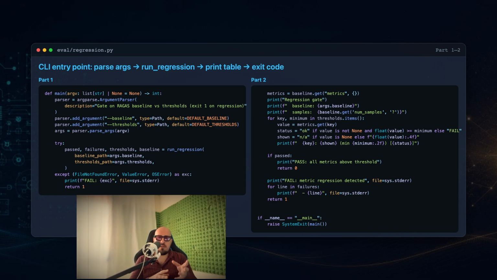The main function is the command line interface. It accepts optional baseline and thresholds arguments to override the default path. The function calls run regression, which orchestrates the load and compare steps. After the comparison, main prints a table showing each metric's actual score, its minimum, and OK or fail status.